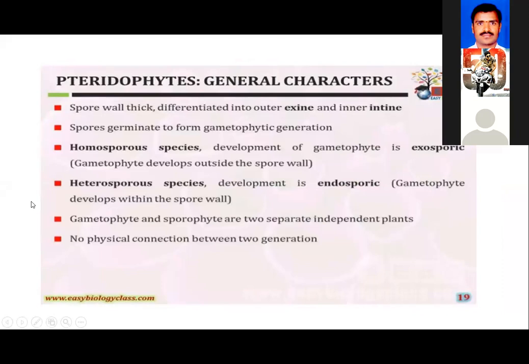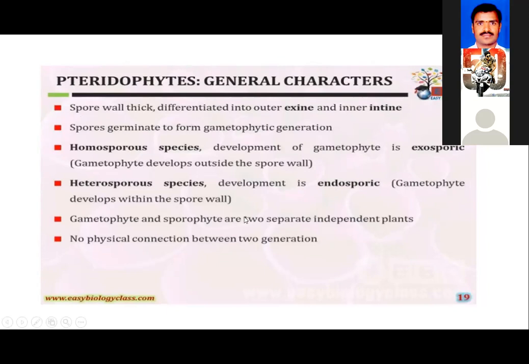Next. When you talk about the spore structure, spores are generally haploid structures formed within the sporangia. The spore mother cells undergo reduction division and develop into the spore. The spore is spherical or tetrad-shaped, with a very thick wall of outer exine and inner intine.